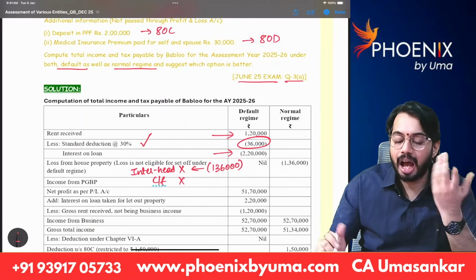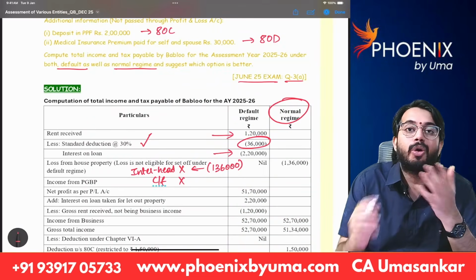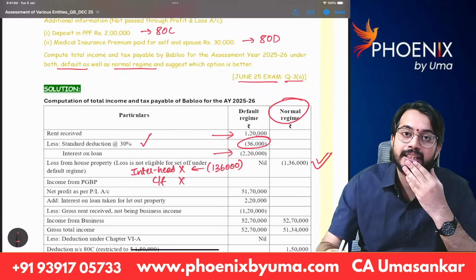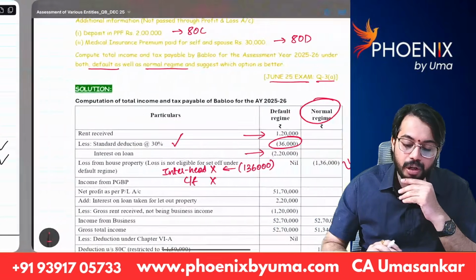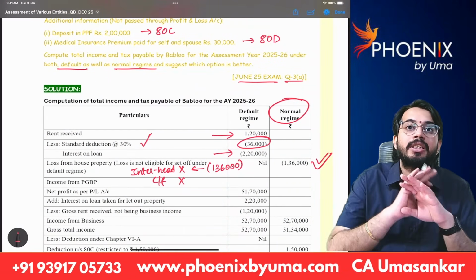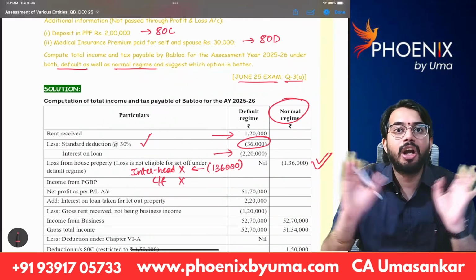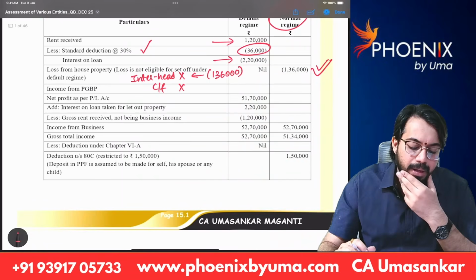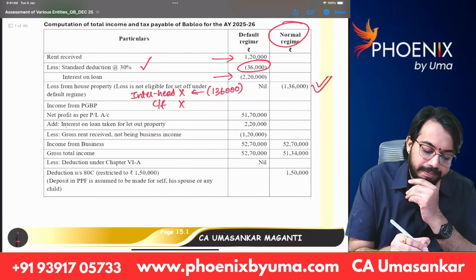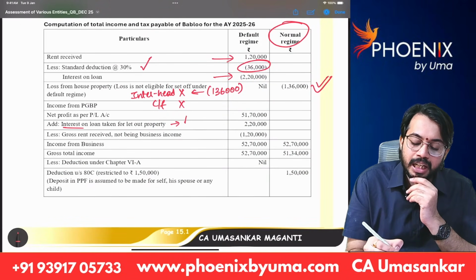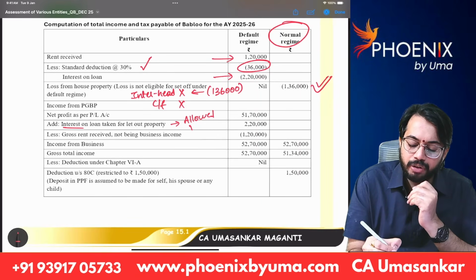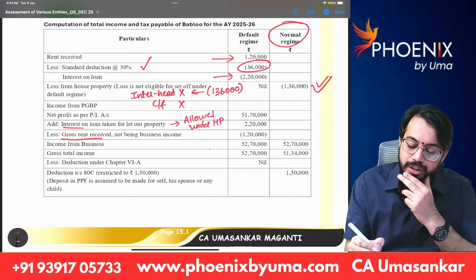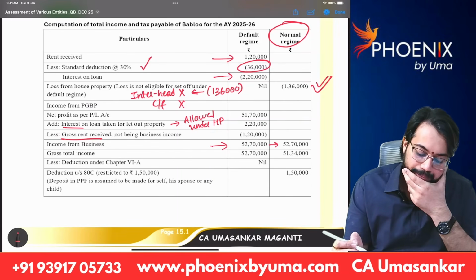Did you understand? However, under the normal tax regime, the old tax regime, you can carry forward this loss of 1,36,000. I told you that point also, loss from house property is not eligible for interhead set off and it cannot be carried forward under default tax rates. Next, income from PGBP, interest we did add back because this interest is allowed under house property. So we have added back. And gross rent received is reduced. So PGBP income is the same.